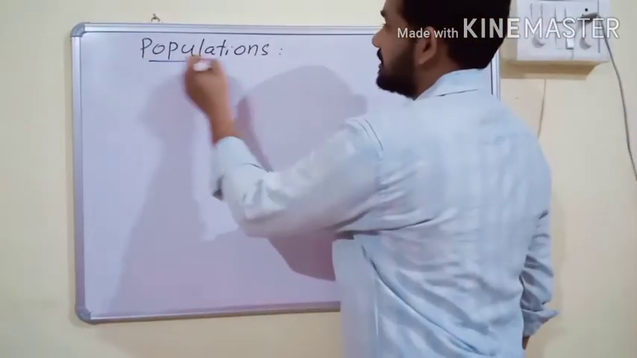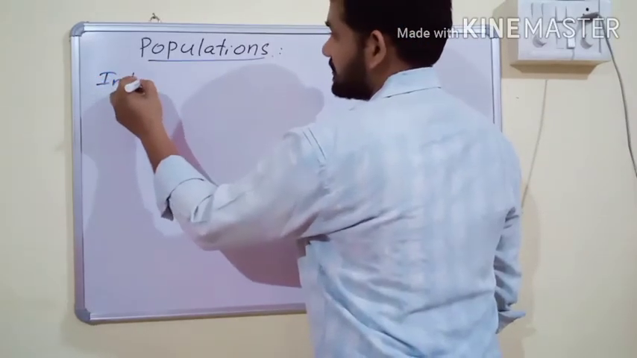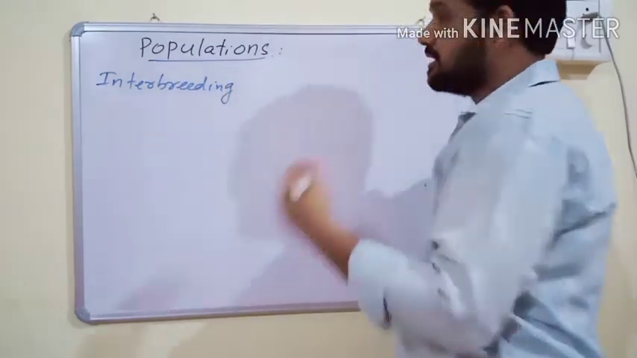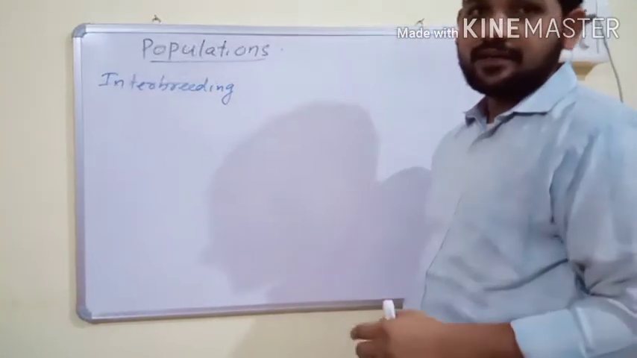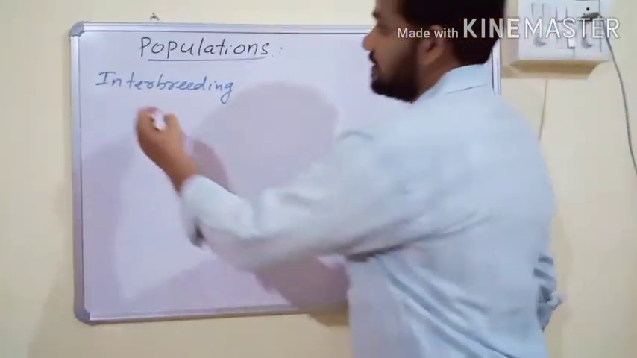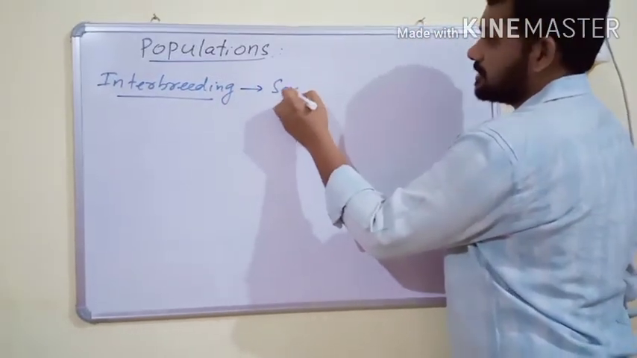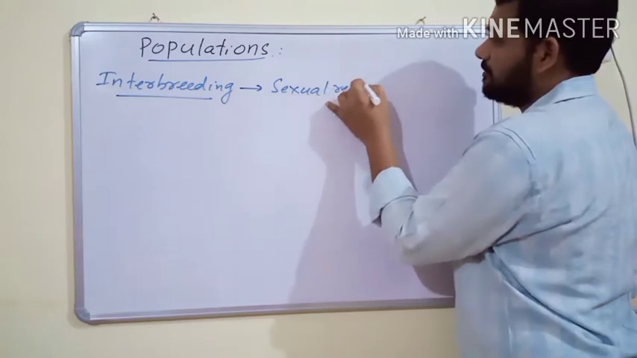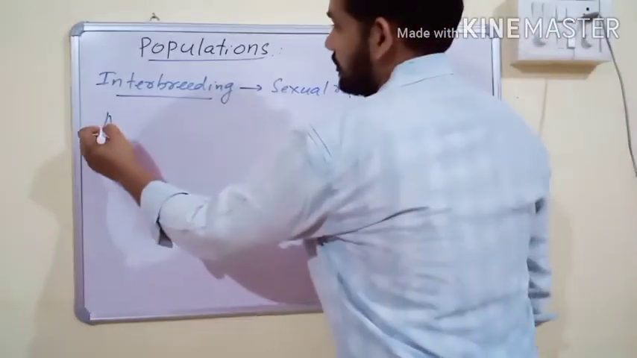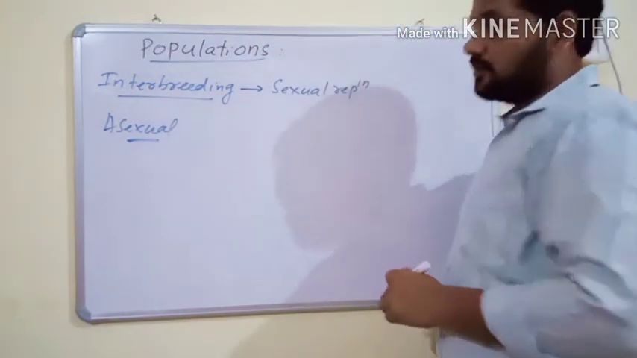What is population? It is a group of interbreeding individuals of the same species in a geographical area who share and compete for similar resources. But here the term interbreeding applies only to sexual reproduction. A group of individuals also comes through asexual reproduction, and that group of individuals is also considered a population.